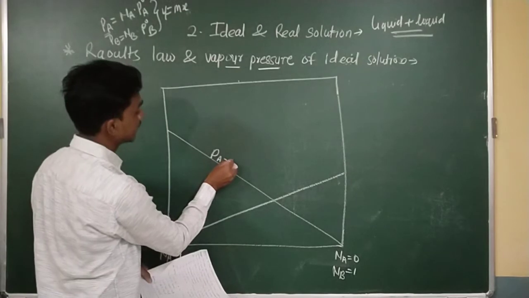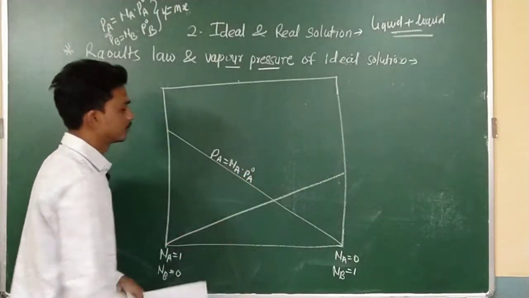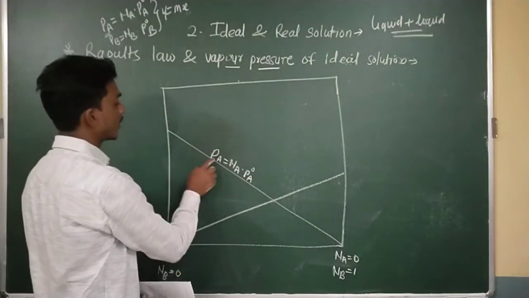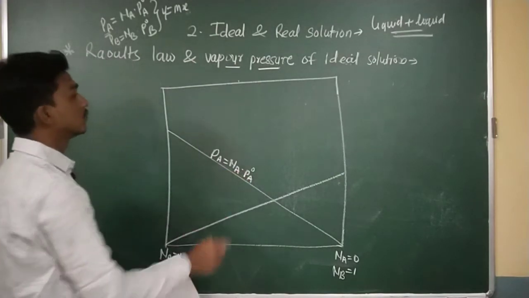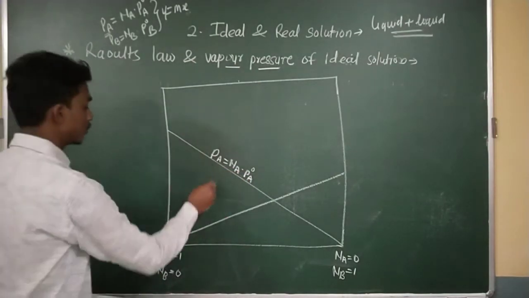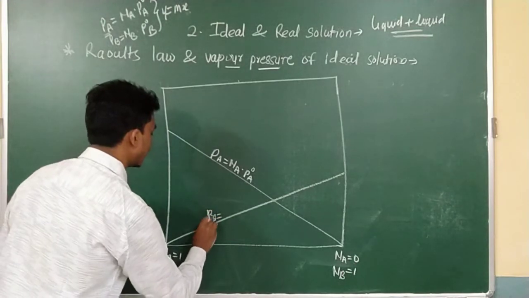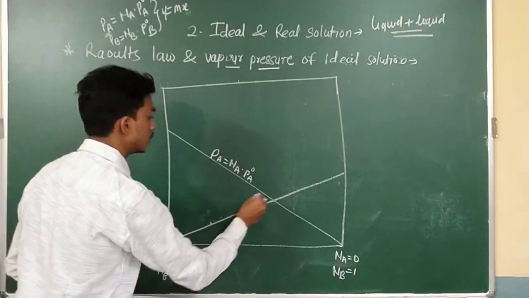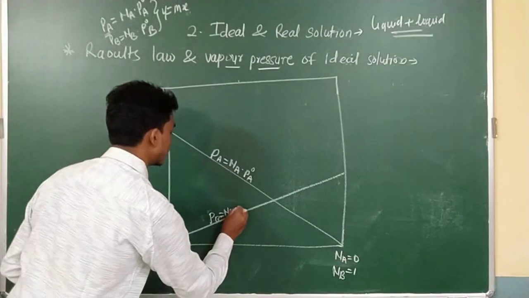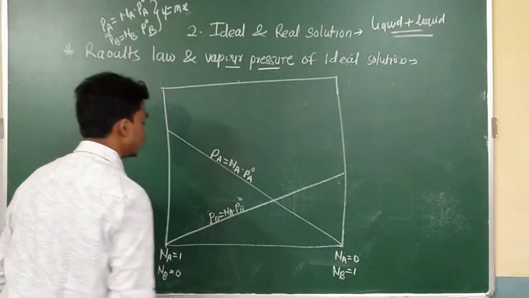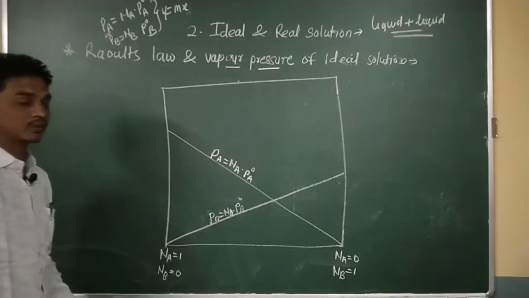I can write it like that: mole fraction of A multiplied by the vapor pressure of pure component A. This curve indicates the partial vapor pressure of A is equal to the mole fraction of A multiplied by the vapor pressure of pure A. This curve indicates the partial vapor pressure of B is equal to the mole fraction of B multiplied by the vapor pressure of pure B. This is from Raoult's law.